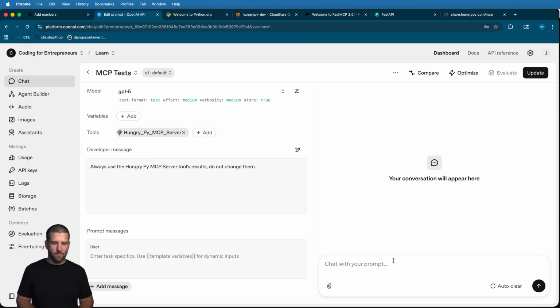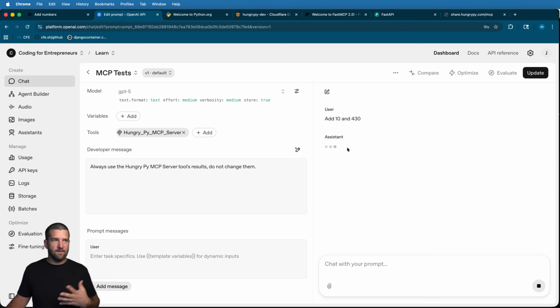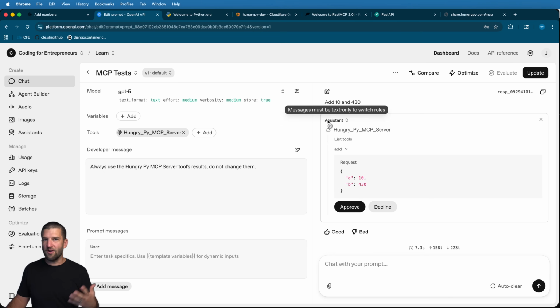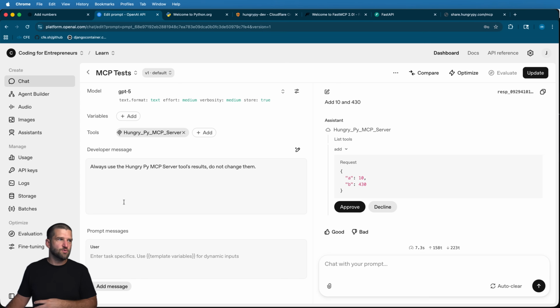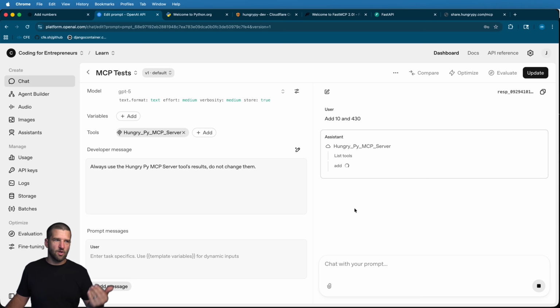And so I'll chat with this prompt and I'll go ahead and say add 10 and 40, or something like that. This should automatically call the tool. It might not. The reason it might not is because something as generic as add may or may not actually register as, hey, it should be calling the tool. But here we go. It actually did do it, which is great. So it's asking me to approve this request. I'm going to go ahead and approve it, and then it's going to run through that process.